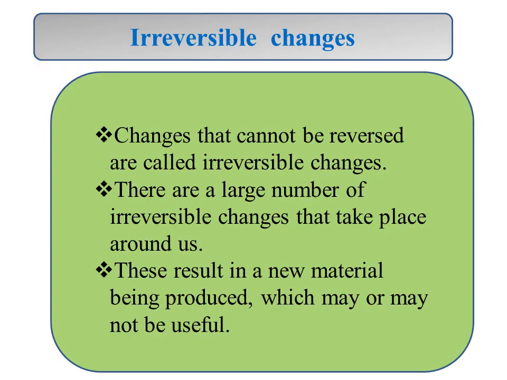Irreversible changes. Changes that cannot be reversed are called irreversible changes. There are a large number of irreversible changes that take place around us, and these result in a new material being produced which may or may not be useful. So, an irreversible change is a permanent change that cannot be undone. In an irreversible change, a new substance is formed, but in the case of a reversible change, no new substance is formed.